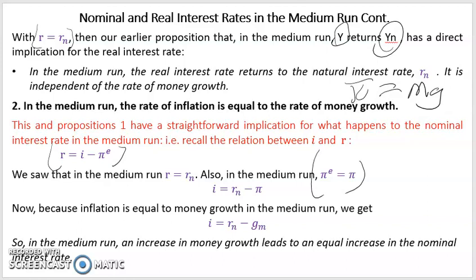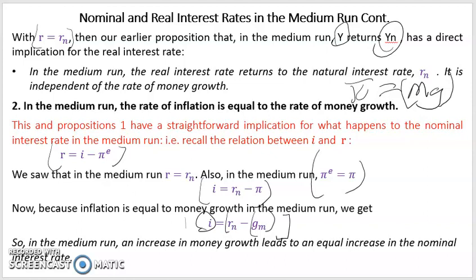The justification of this is that people cannot have incorrect expectations of inflation forever. So it follows that nominal interest rate is equal to the natural real interest rate plus actual inflation. Now, because inflation is equal to money growth in the medium run, nominal interest rate is equal to the natural level of real interest rate plus money growth.